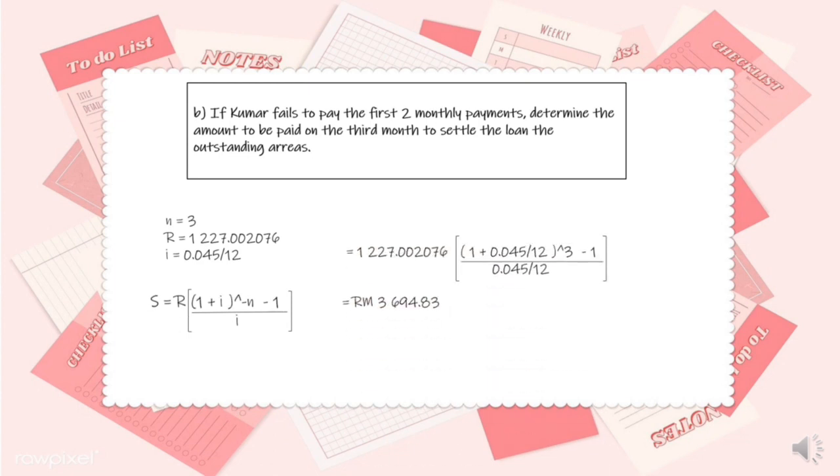So the question is, if Kumar failed to pay the first 2 monthly payments, determine the amount to be paid on the third month to settle the outstanding arrears. So the information given is n equals 3, R is 1227.002076, and I is 0.045 over 12. So the formula that we use is S equals R bracket 1 plus I bracket power of n minus 1 over I. So the calculation is 1227.002076 bracket 1 plus 0.045 over 12 power of 3 minus 1 over 0.045 over 12 close bracket. So the answer is RM 3694.1883.